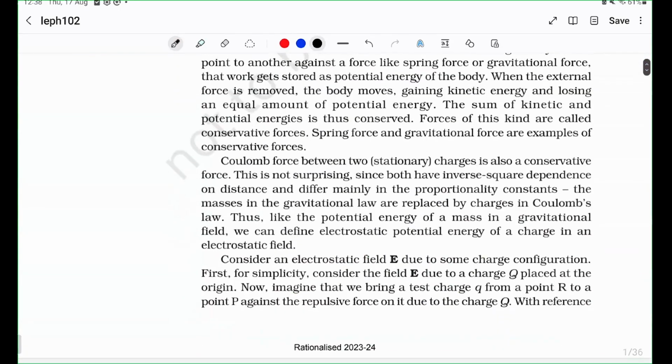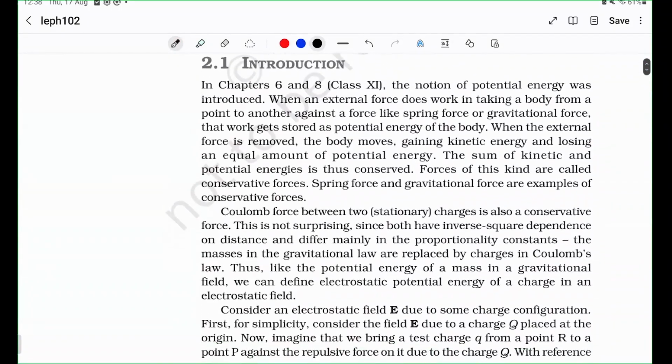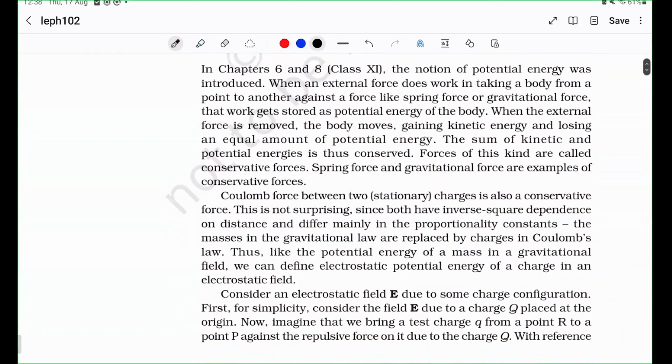Okay. So, I think we have seen what potential energy is in class 11. It is the ability of an object to do work, right? So if you have a lot of potential energy, then you can give out that energy to other objects. That is what having potential energy means. That means you can do work on a lot of things.